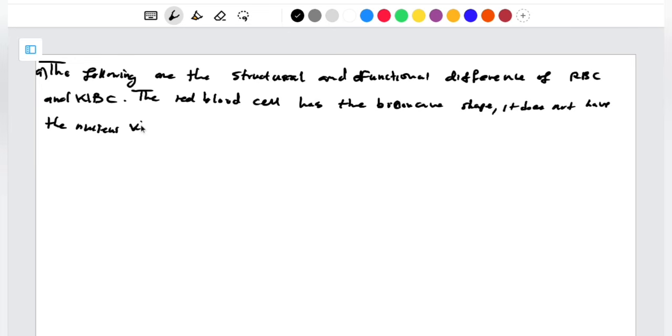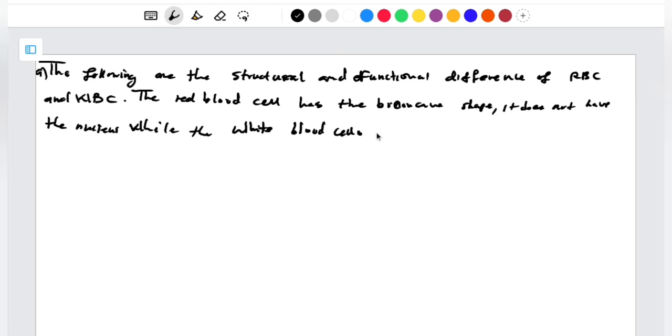While the white blood cells, one, if we talk of the phagocyte, like I said, it has a lobed nucleus, or it has a large nucleus, I can say.